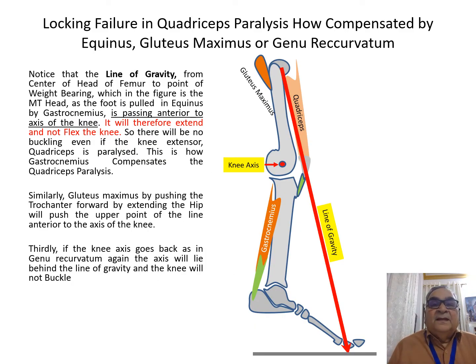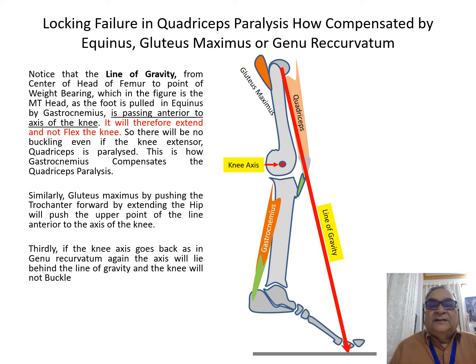Now you see that the line of gravity extends from the center of the head of the femur to the weight bearing portion of the foot. So if there is equinus and the metatarsal heads are bearing the weight, then the line of gravity will be pushed forward. If the gluteus maximus contracts, the trochanter will be pushed forward and the line of gravity will again be pushed forward in relation to the axis of the knee. So the gluteus maximus and the gastrocnemius will prevent buckling.